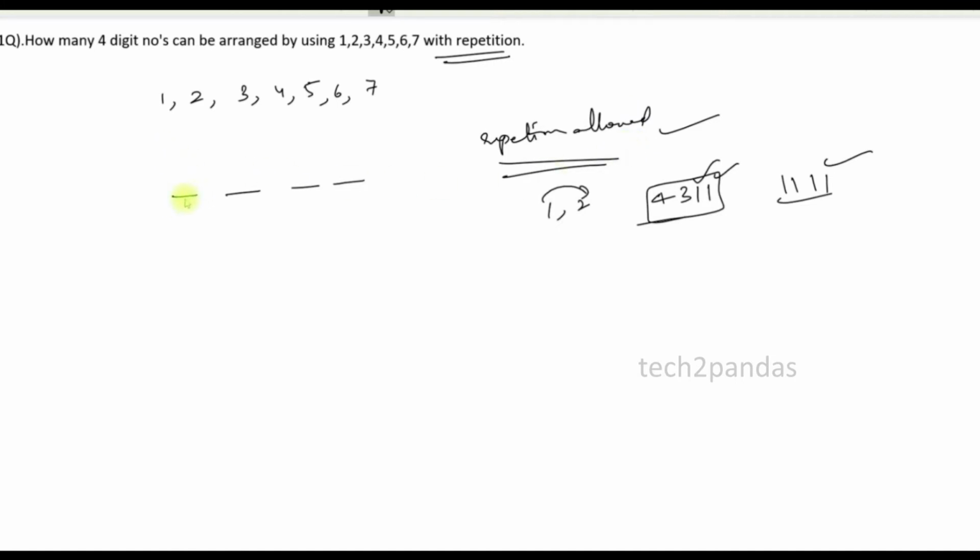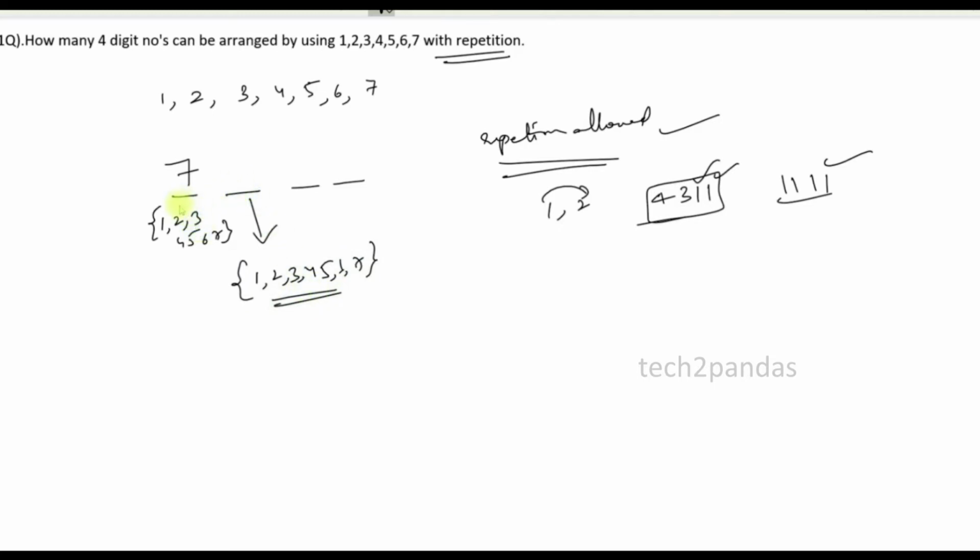So what could be the possibilities? I can fill this position with 1 2 3 4 5 6 7, any digit. So how many ways? 7 ways. Again for this position I can use 1 2 3 4 5 6 7, because repetition is allowed.